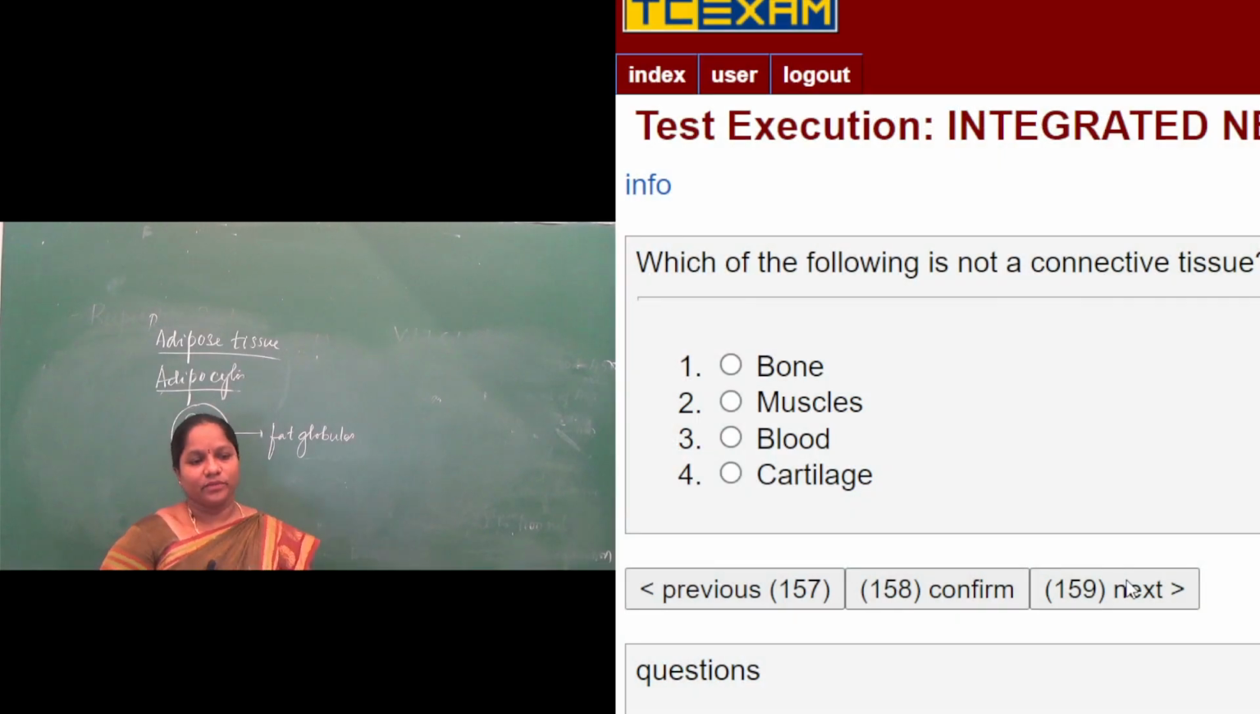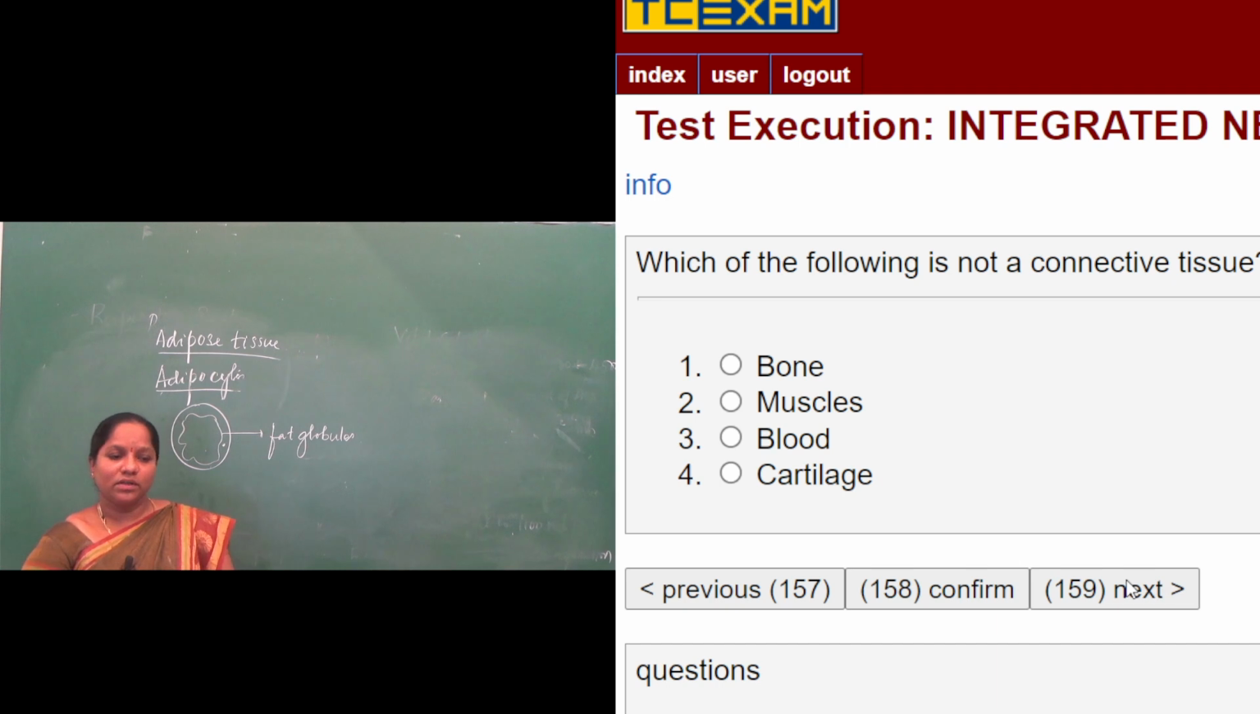Next question. Which of the following is not a connective tissue again? The previous question was adipose tissue will belong to which tissue? But now, which of the following is not a connective tissue? Bone, muscle, blood, cartilage. Bone is a connective tissue, blood is a connective tissue, so bone is a hard connective tissue, blood is a fluid connective tissue, then cartilage is a dense connective tissue. So the answer for this will be muscle.